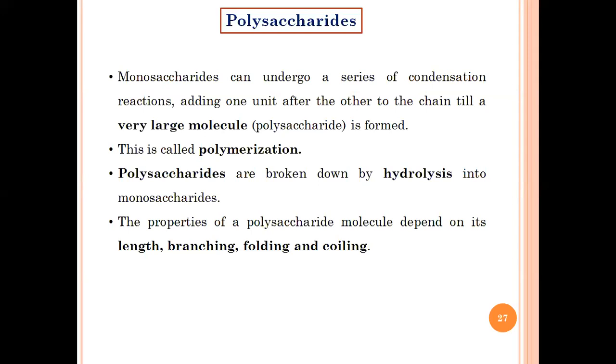Such single units of sugar are added up to form a very large polymer, which is known as a polysaccharide. This particular reaction by which the polysaccharide is synthesized is known as polymerization.